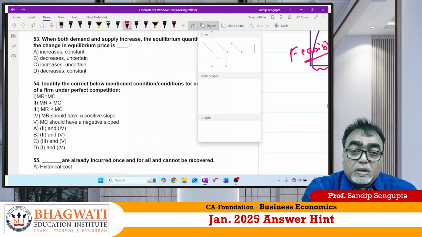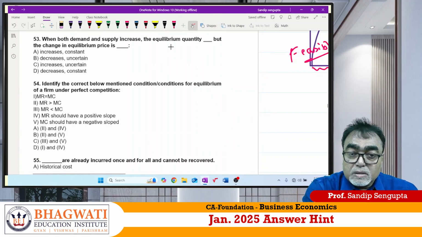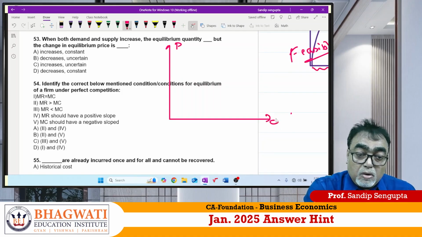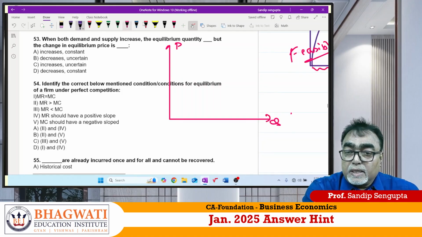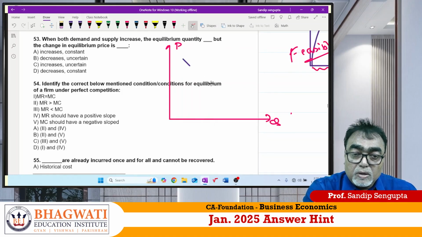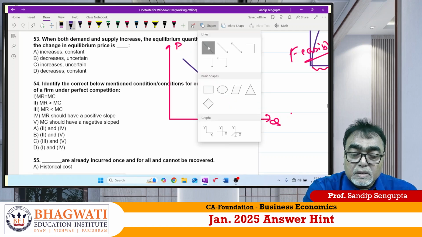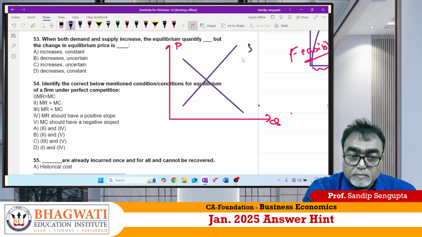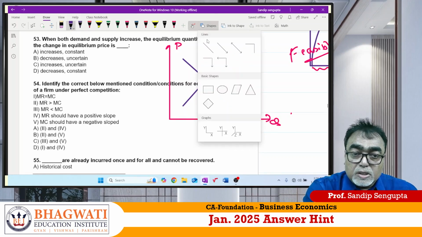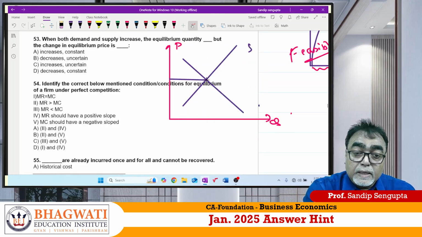Achha. 53. When both demand and supply increase, the equilibrium quantity. Most of the students will commit a mistake because they think it is an equal simultaneous percentage. No. Nowhere is it written simultaneous percentage. Careful. This is the demand curve, this is the supply curve. Initial equilibrium is here.